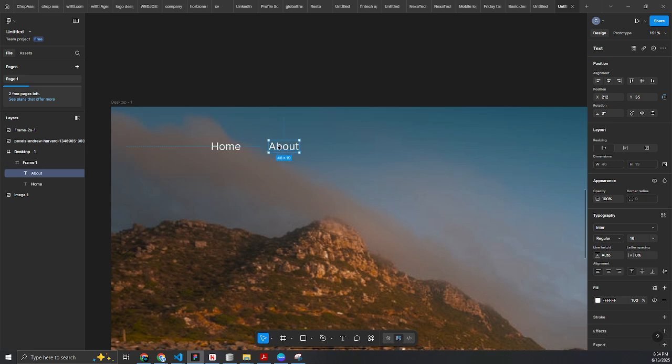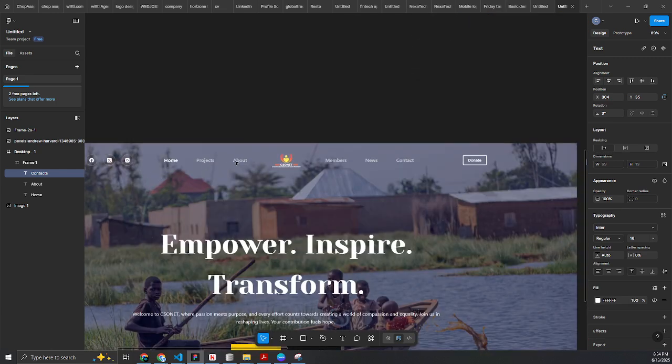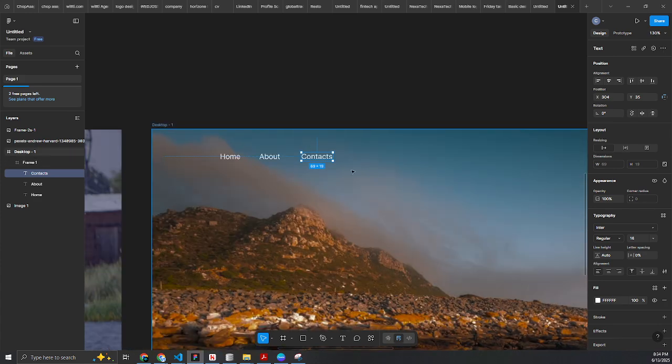I'll duplicate again. This will be contacts. And if I zoom out, I think we have home, projects, about, okay, members, news. So we have projects. So we duplicate again. Members. We have projects. And we have news. I think that should be all. Alright, so these are them.